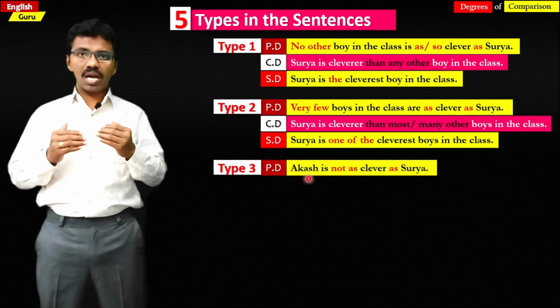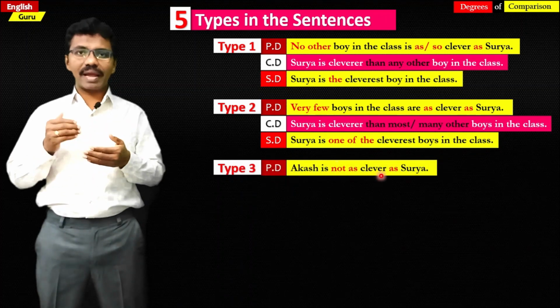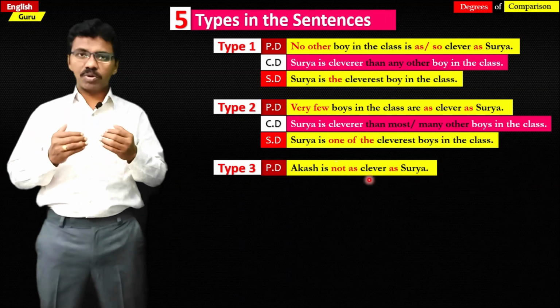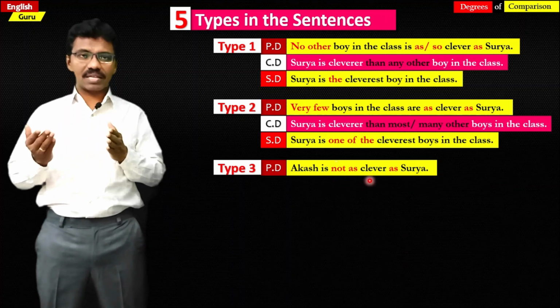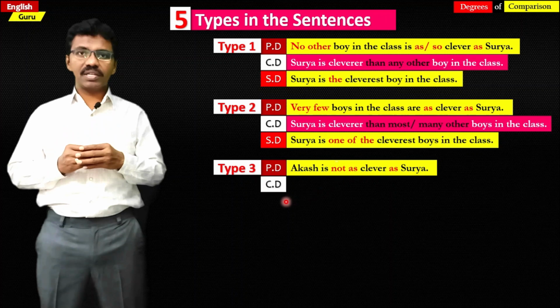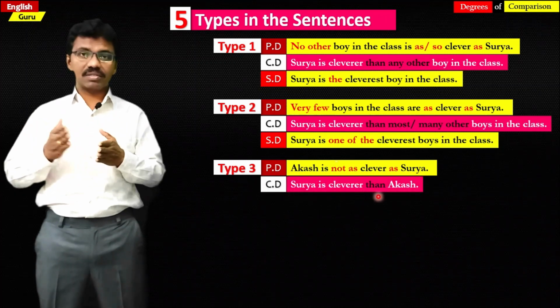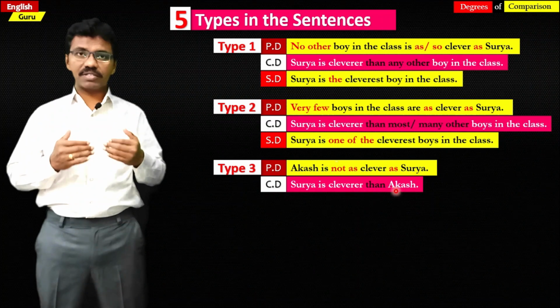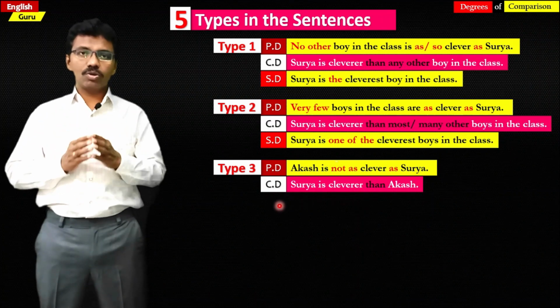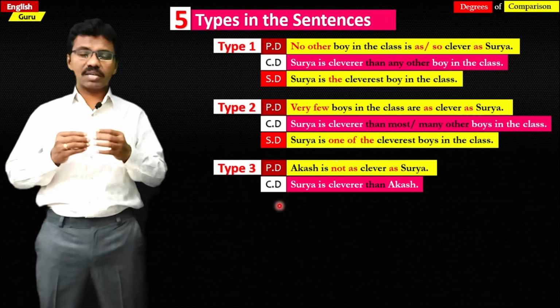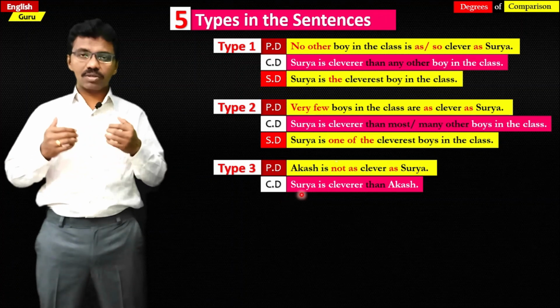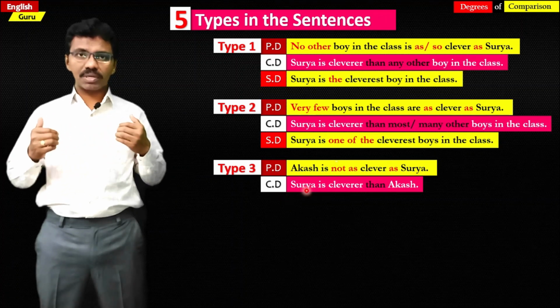The type 3 sentence is, in positive degree, if you see, Akash is not as clever as Surya. So this is positive degree, not as. In comparative degree, Surya is cleverer than Akash. Cleverer than. This is in comparative degree, and there will not be any superlative degree for this type of sentence, because there is only comparison between two persons.